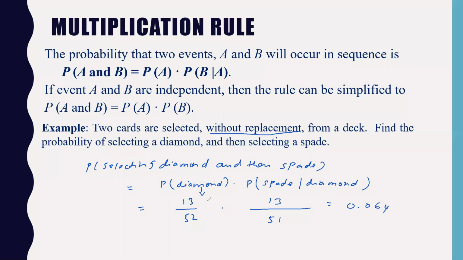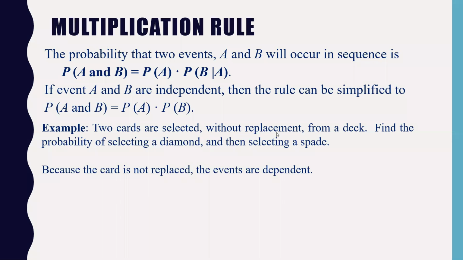So probability of selecting diamond is out of 52 cards. So next sequence will be 51 because diamond card we have already selected. So spade given diamond, I have discussed this in earlier class also. You read this as spade given diamond. So the spade given diamond, again you have 13 choices, but out of 51 only because this event has already happened. So 52 has done, one card is not replaced back. So the remaining will be 51. So when you calculate this, you will get 169 by 52 into 51. So I think approximately 0.064. You will get it. So this is a quick example.